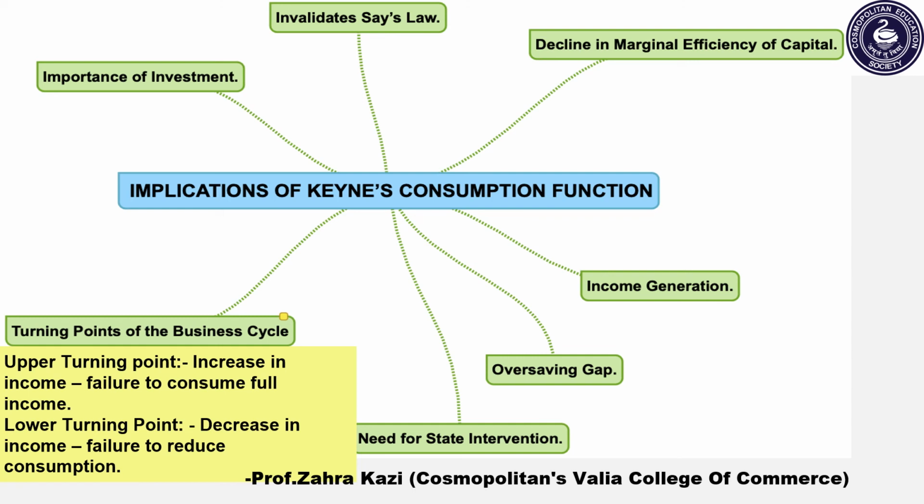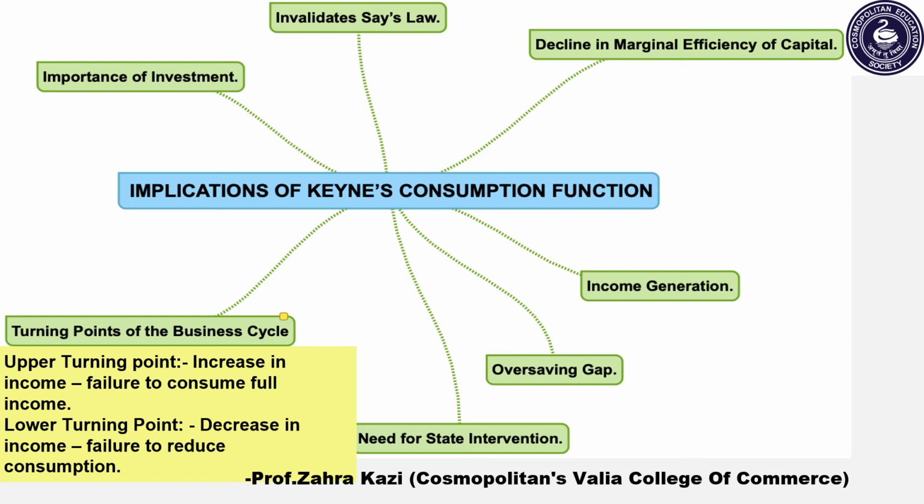On the other hand, the lower turning point of the business cycle, that is from depression to recovery, takes place as a result of inability of people to reduce their consumption to the full extent of the fall in income. This means inability of the people to reduce their consumption in the same proportion as the income reduces.